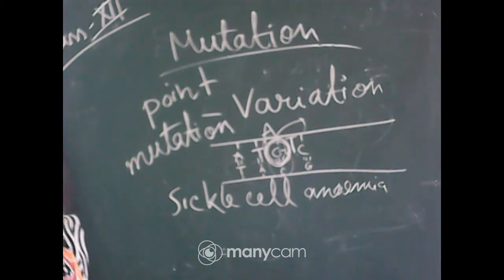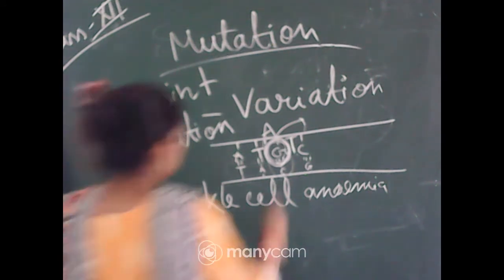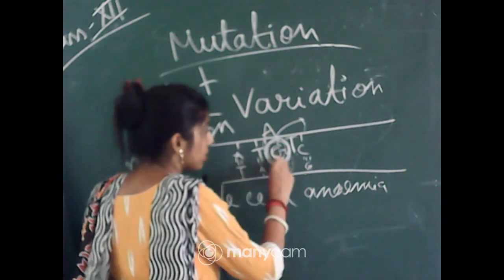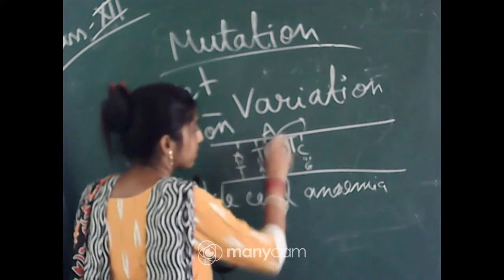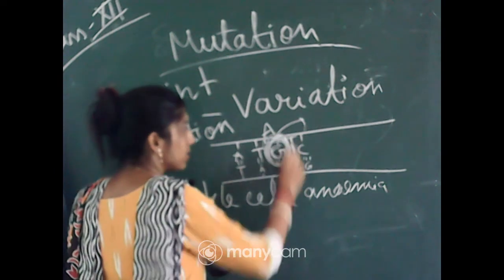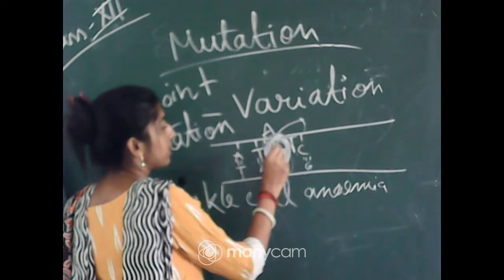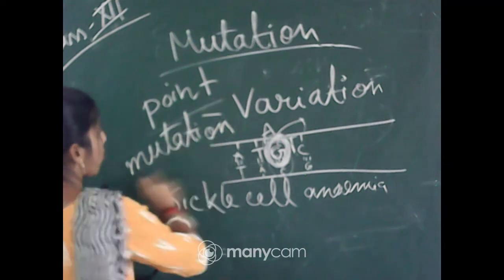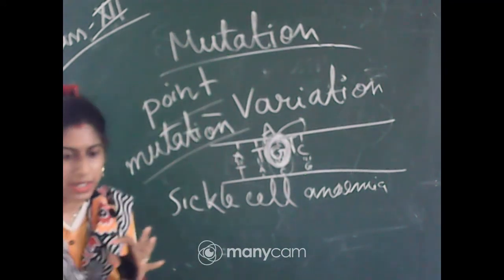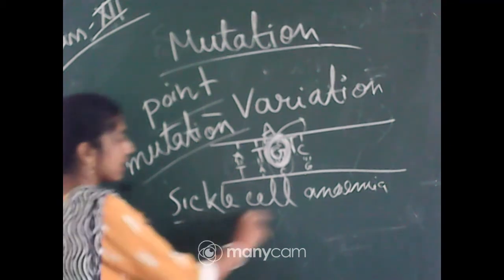That means mutation also arises due to a change in a single base pair of DNA. If any mutation occurs in a single base pair, not more than one, then this type of mutation is called point mutation. And the example is sickle cell anemia.